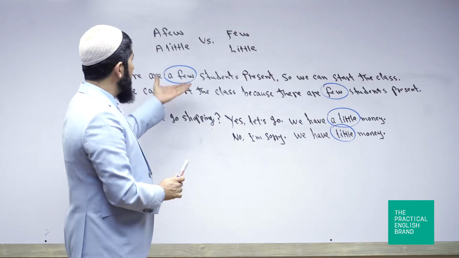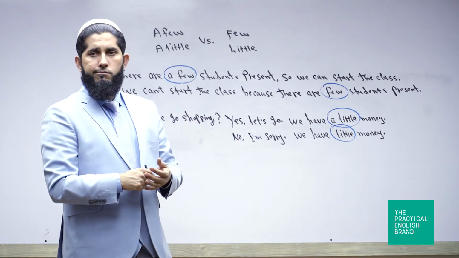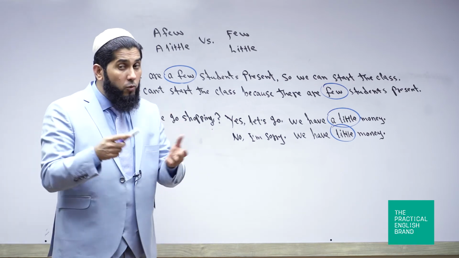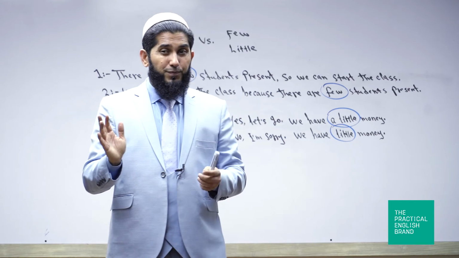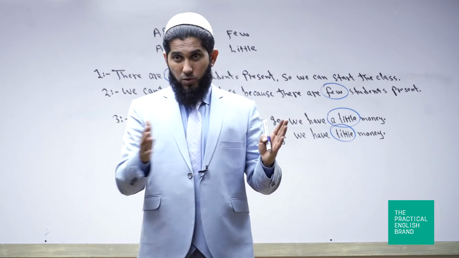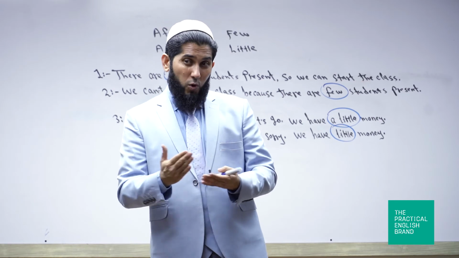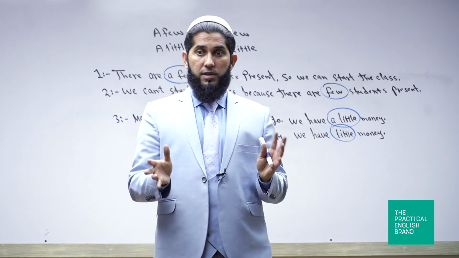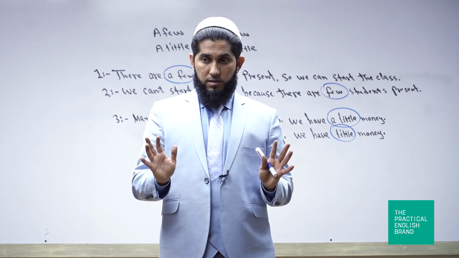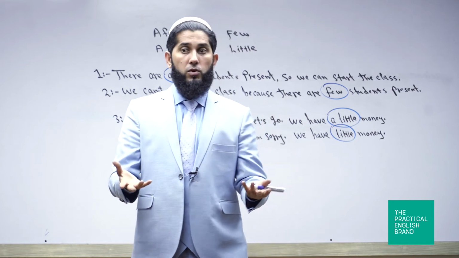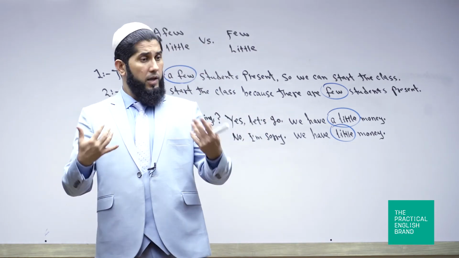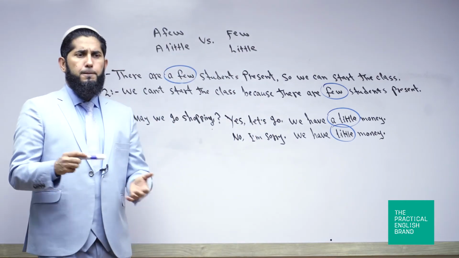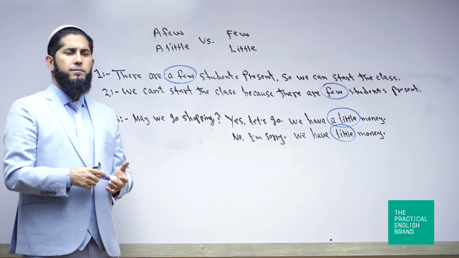Okay, can you use these words in your own sentences now? So keep in mind that when you use a few or a little, the meaning is positive. Something could be done, okay? When you use few or little, the meaning is negative. It means you do not have enough amount of something, okay? Got it? If it's few or little, you do not have enough amount of something. But if it's a few or a little, it means you have enough amount of something. Understood? Just a few examples?